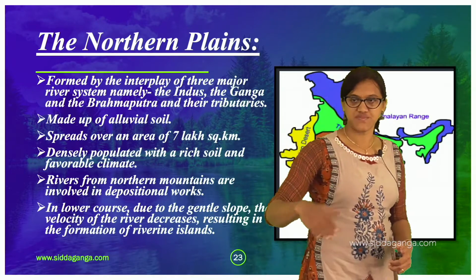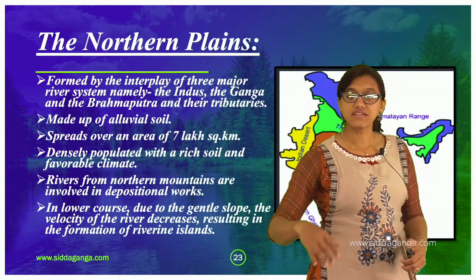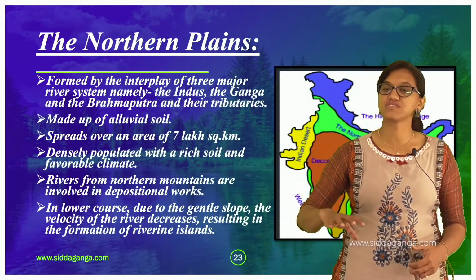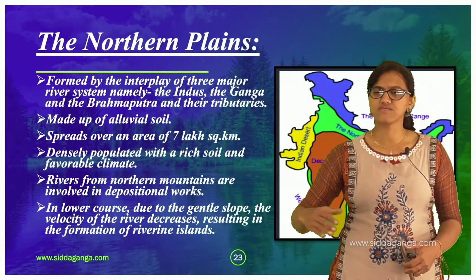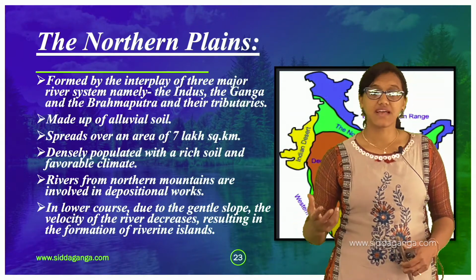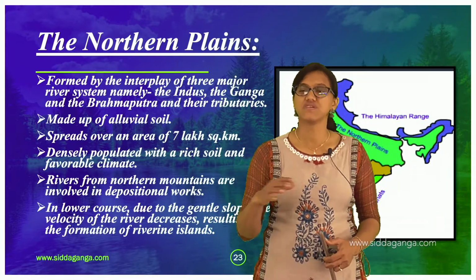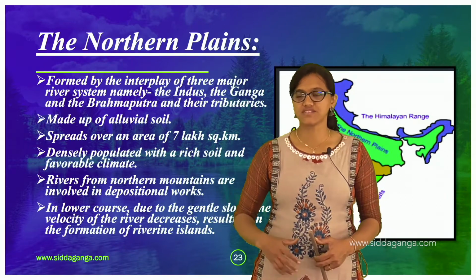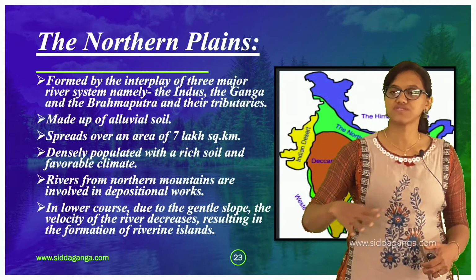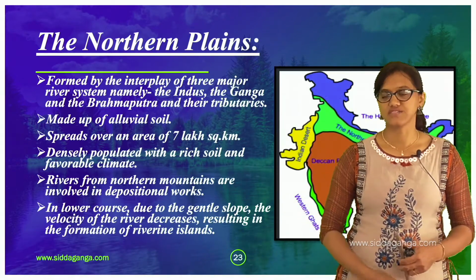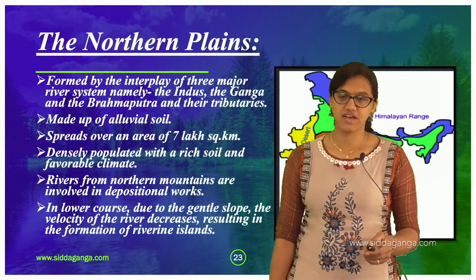And in the lower course, as it moves down, due to the gentle slope, the velocity of the river decreases. As you all know, as it flows down, the velocity should actually increase, but here it results in the formation of riverine islands. So here and there, we call them riverine islands. In the lower course, the force is very less, there is a gentle slope and the velocity decreases, resulting in the riverine islands.